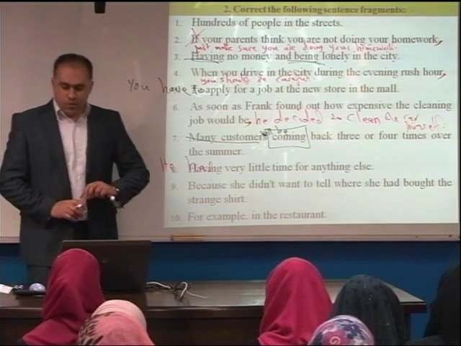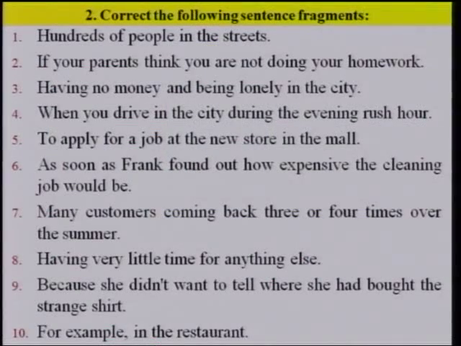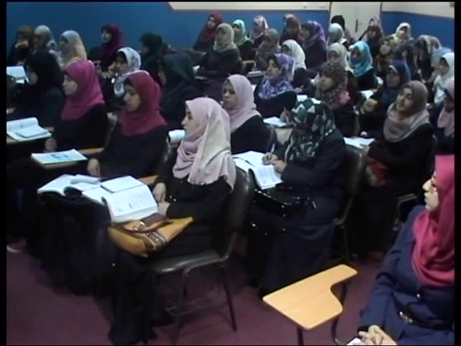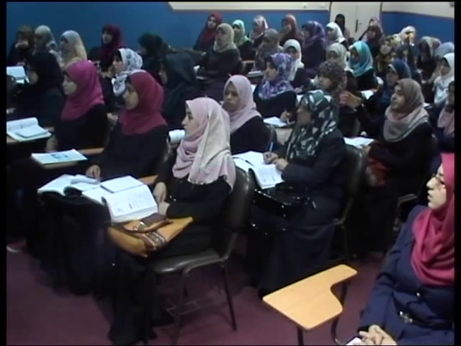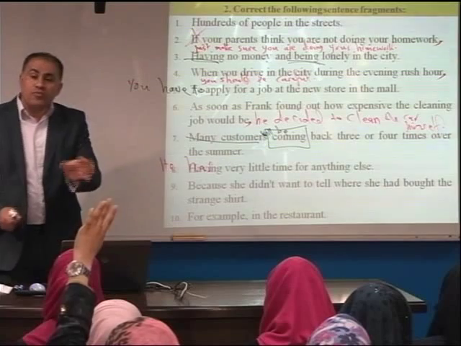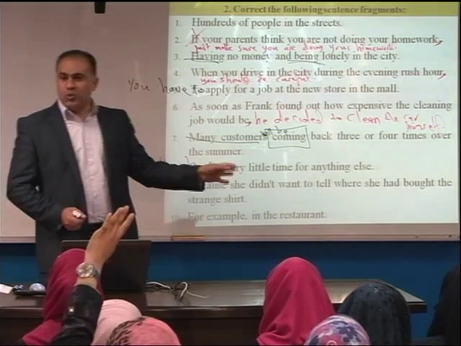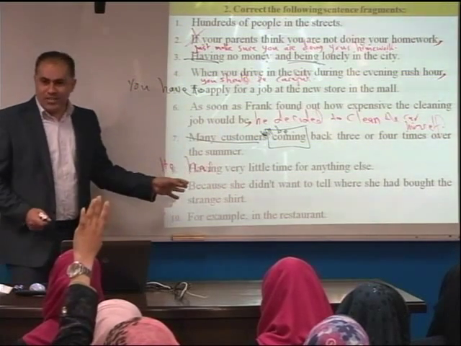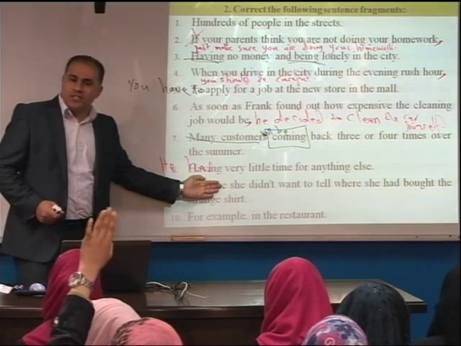Now, number 9. Because she didn't want to tell where she had bought the strange shirt. Yes, please. We can't say that she doesn't want to tell anyone. No, this is the fragment. Well, how can we fix it? Because this is a dependent clause only. We can simply say, she didn't want, is that right?